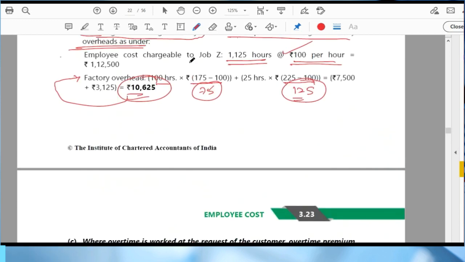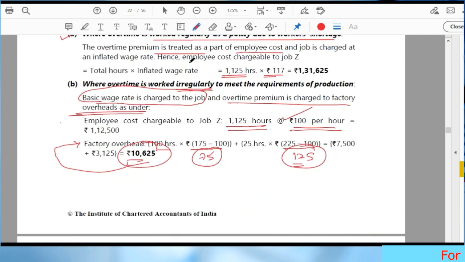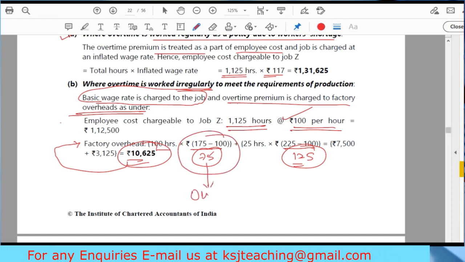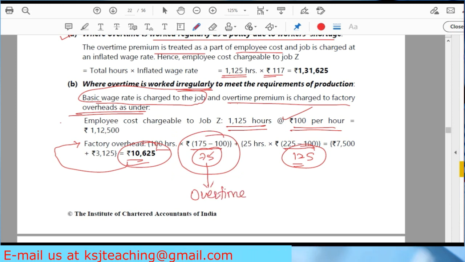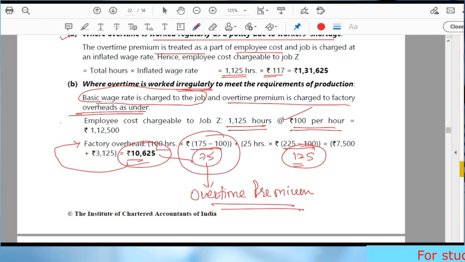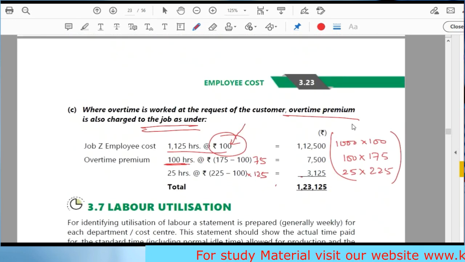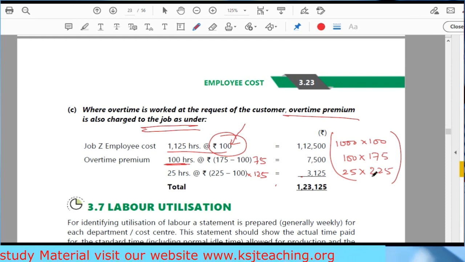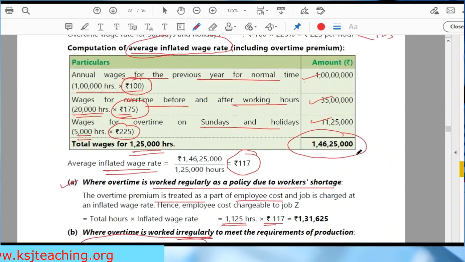You cannot do this thing in case of part B, because in case of part B, we want to find out the overtime premium. This 75 is my overtime premium. This 75 is my overtime premium, right? Only this 75 rupees is to be charged to factory overheads. That is why I have to bifurcate it. But in the third part, you can do it like this, because the whole amount is to be charged to a particular job. So you can do it like this also. Nothing to worry. Clear? So this is again an important question.